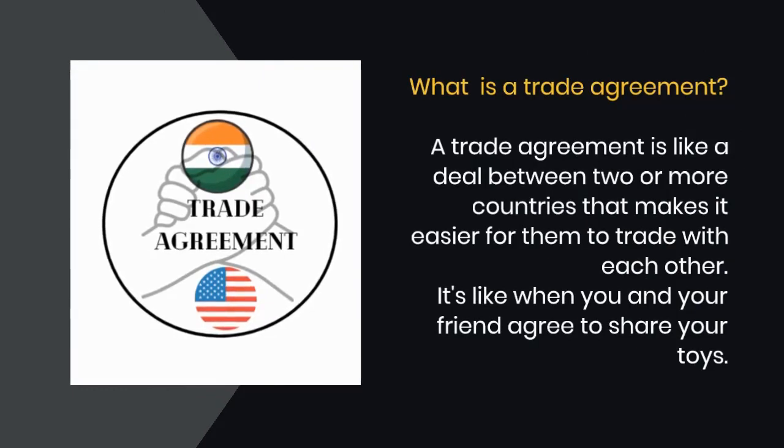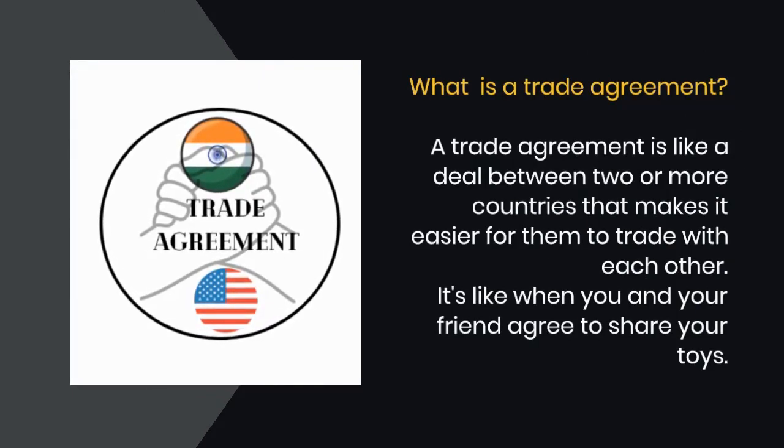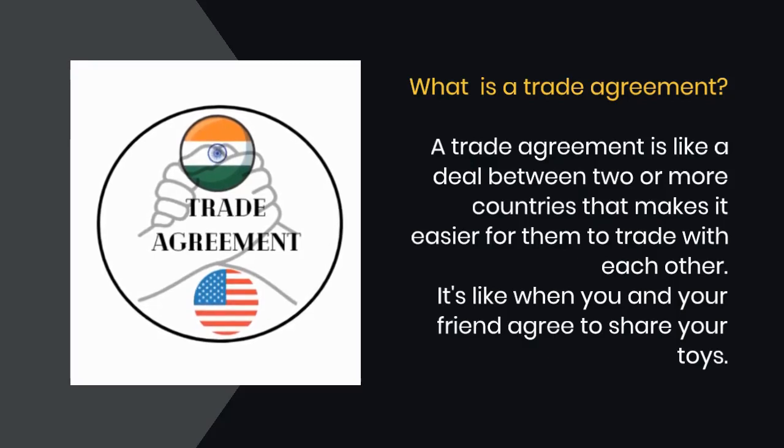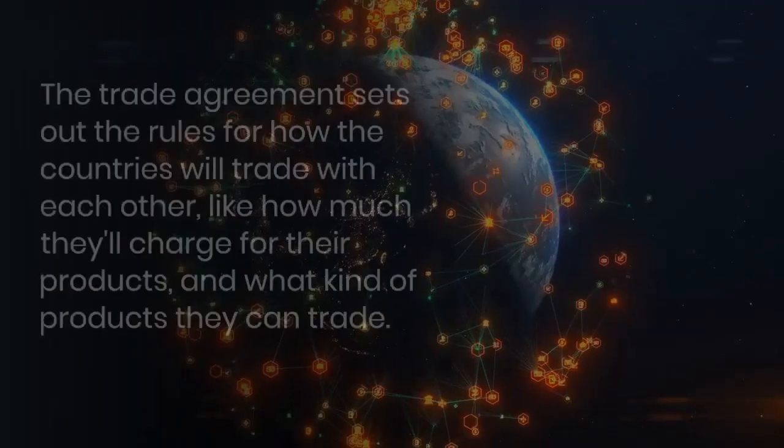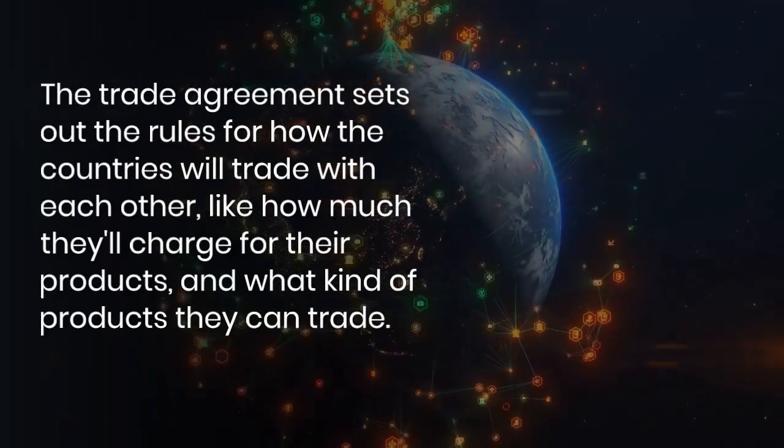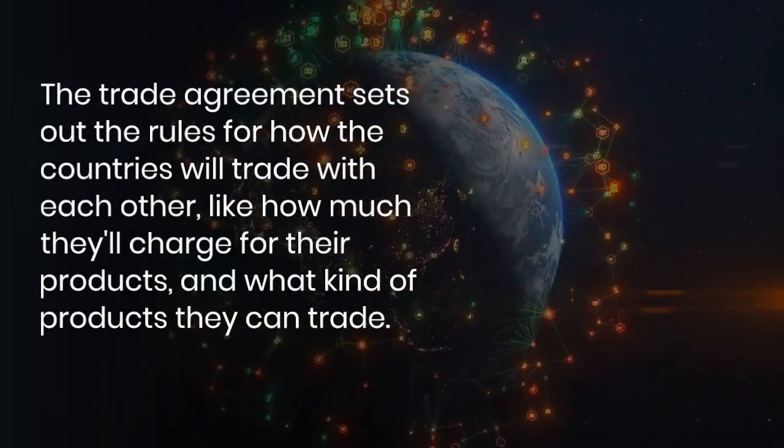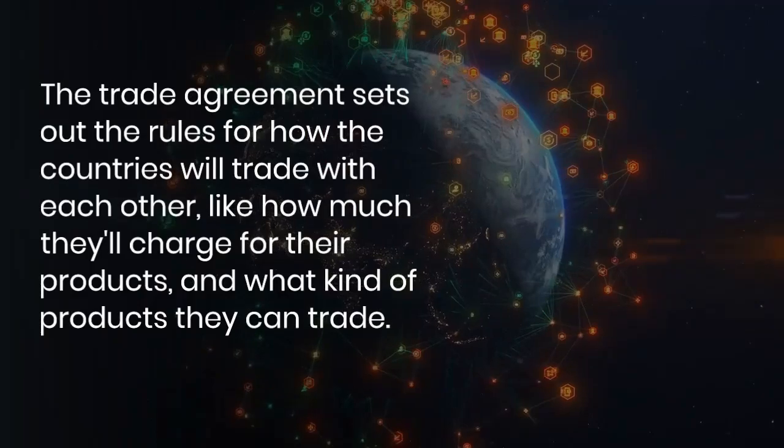A trade agreement is like a deal between two or more countries that makes it easier for them to trade with each other. It's like when you and your friend agree to share your toys. The trade agreement sets out the rules for how the countries will trade with each other, like how much they'll charge for their products and what kind of products they can trade.